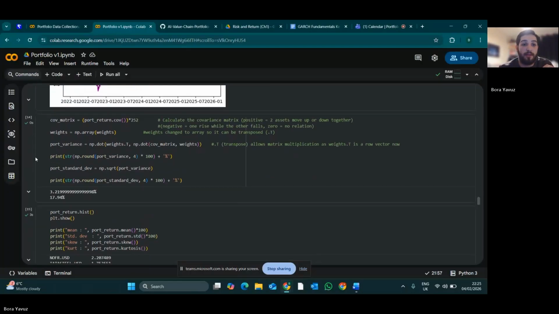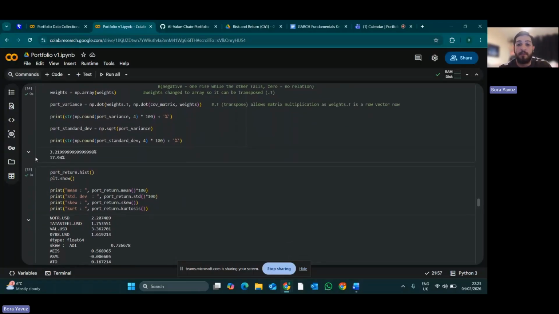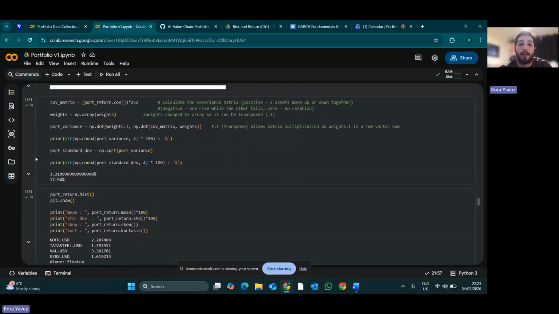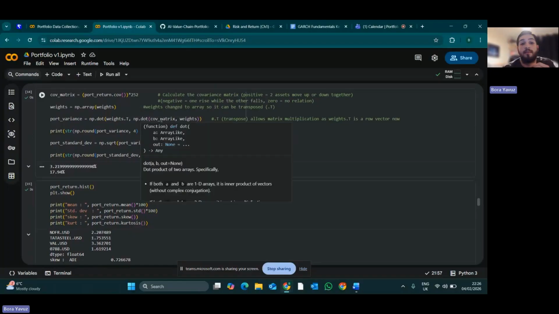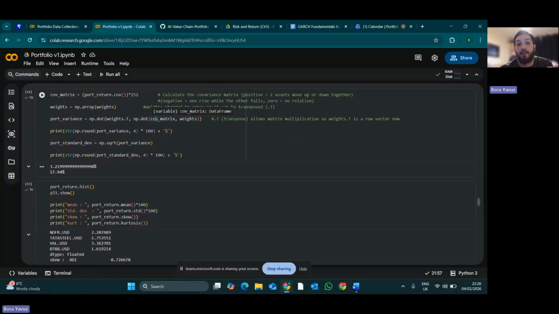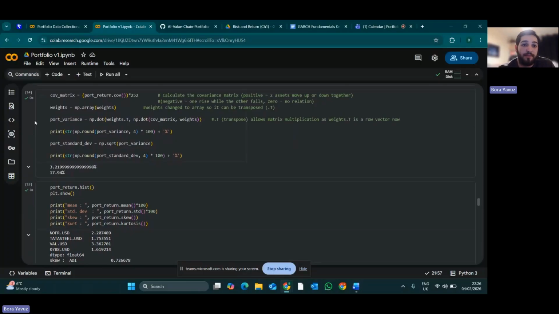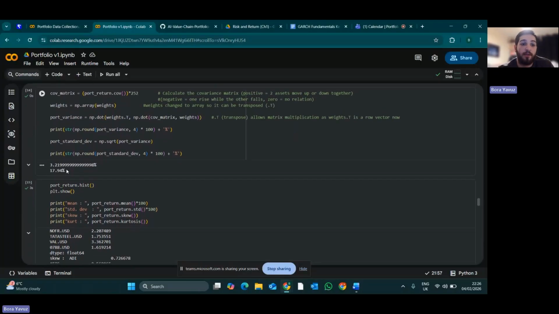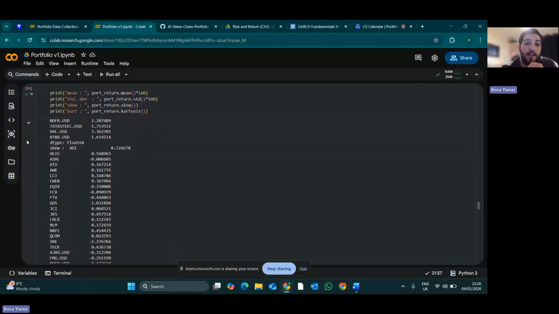So the weights were changed to a NumPy array so that they could be transposed, so that we could do matrix multiplication with the covariance matrix. And so the dot product of the transposed weights and the dot product of the covariance matrix and the original weights. So the portfolio standard deviation worked out to be 18%, or the risk worked out to be 18% for volatility. And there's just a few summary statistics here.